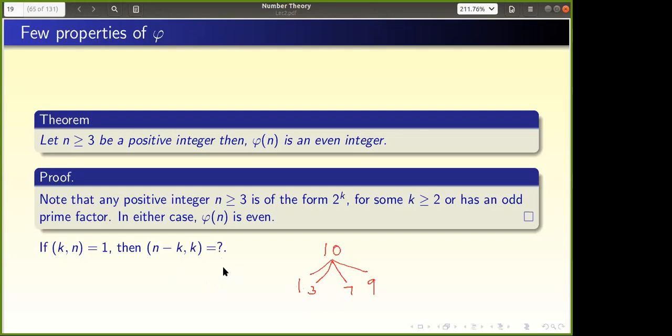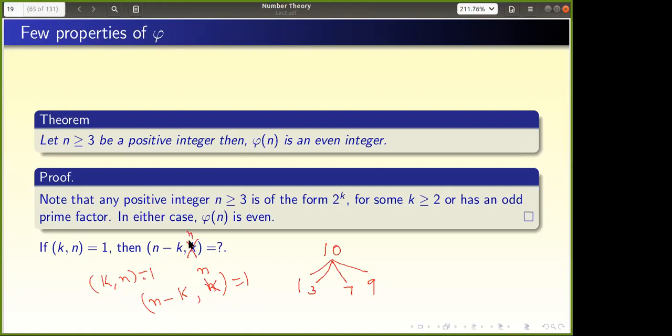So the GCD of n minus k comma k will be 1. If the GCD of k comma n is 1, then the GCD of n minus k comma n is also 1, right? I wrote something wrong actually. I wanted to write n here. Sorry, please excuse me, I will correct it. What I want to say is that if the GCD of k comma n is 1, then the GCD of n minus k comma n is also 1.